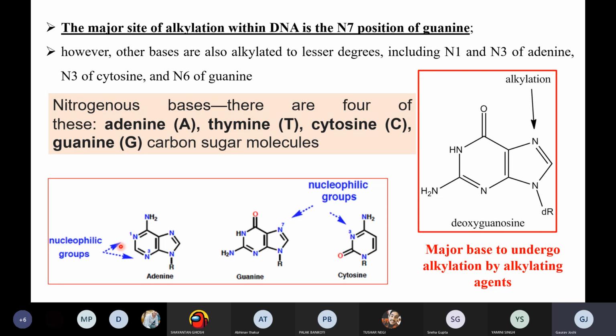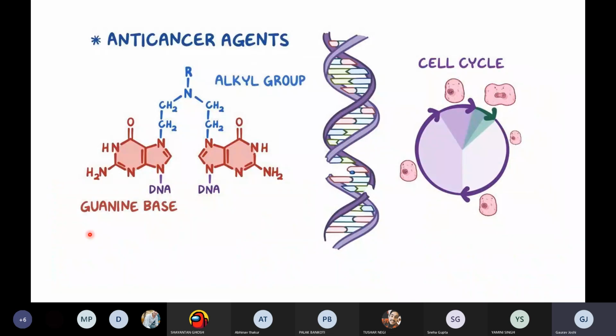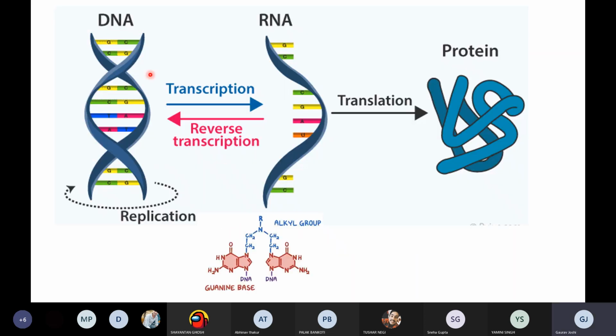Now what will happen when an alkylating agent acts on these nitrogenous bases? For example, this is a nucleophilic site and this is again a nucleophilic site in the nitrogenous base. If an alkylating agent is acting upon the nitrogenous base, what will happen? Do you know something about the DNA?